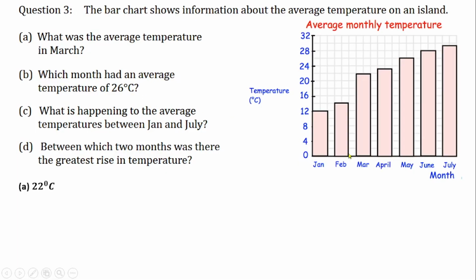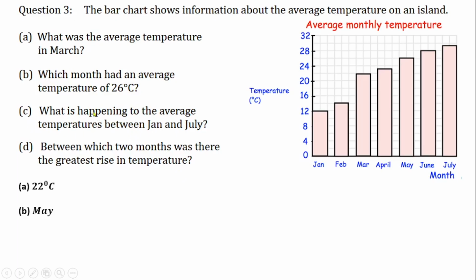The next question is: which month had an average temperature of 26 degrees Celsius? So which month has an average temperature of this? If you look at it, this is 24, and 26 should be between 24 and 28. So which is this line? Trace it to the front. You can see that there is a bar here which is representing May. So May is the month that has the average temperature of 26 degrees Celsius.